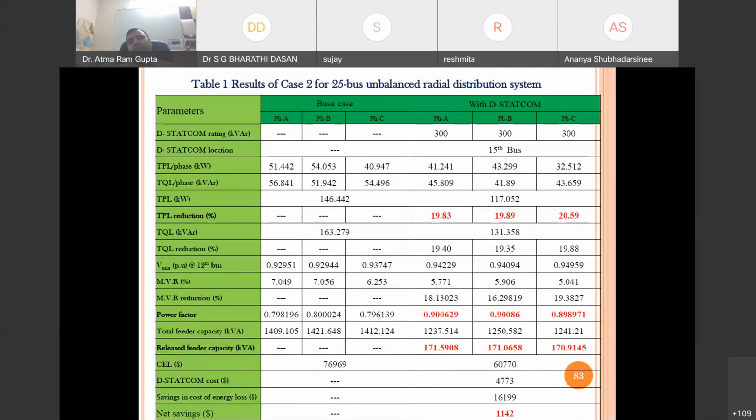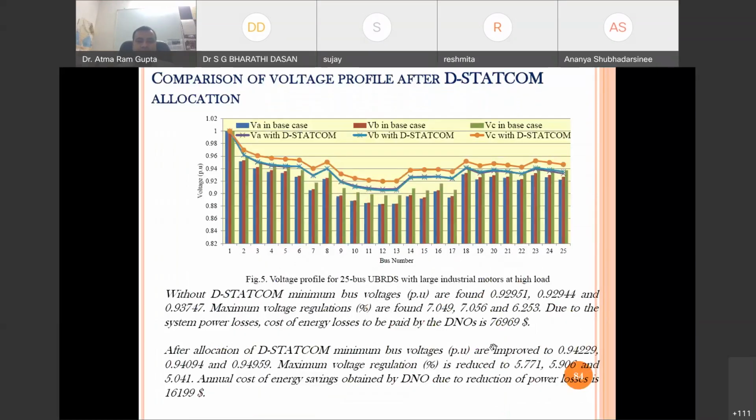So here in the unbalanced system, we have to do phase-wise analysis. For the 25 bus unbalanced radial distribution system, say for example, in each phase we are allocating 300 kVAr, and sensitivity shows the 15th bus will be the most favorable bus. Earlier the loss was around 146.442, and after allocation it is 117.052. Then the net saving we will calculate after allocation of the DStatCom.